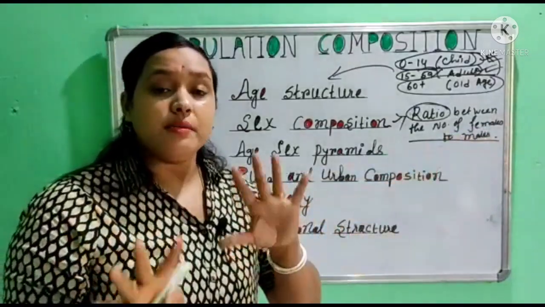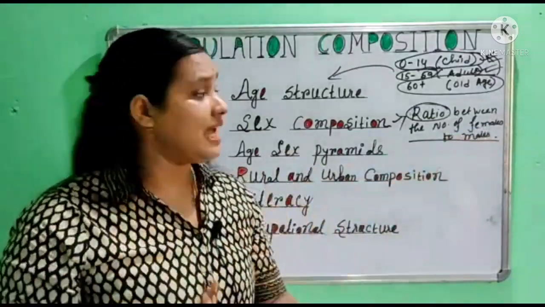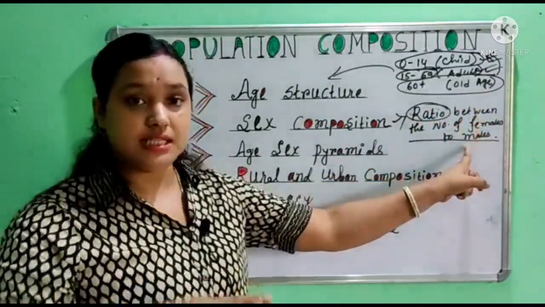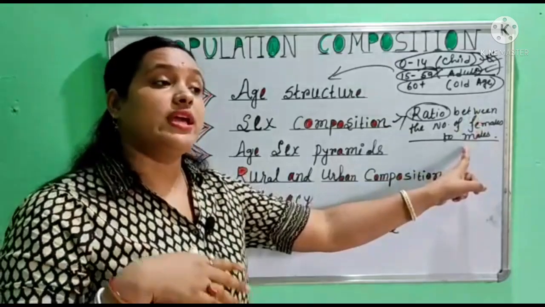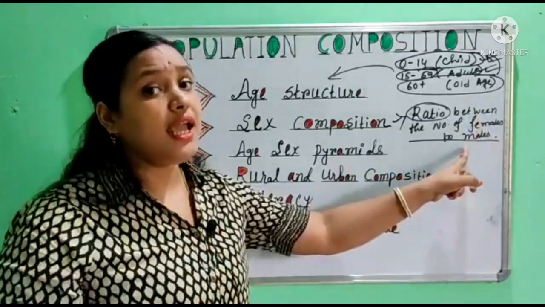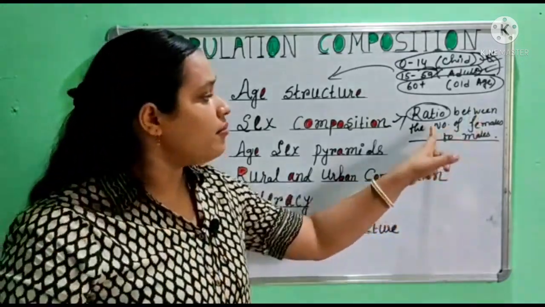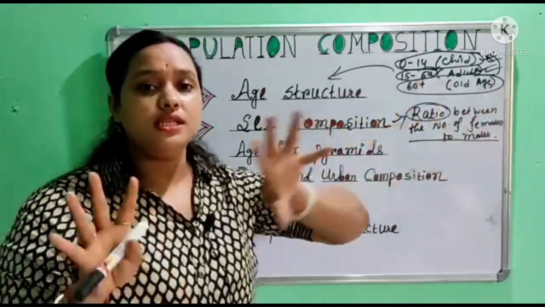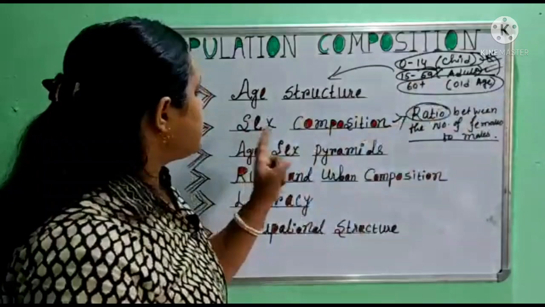In some countries it is stated as the number of males per 1,000 females, but in our country it is stated as the number of females per 1,000 males. This is simply called sex composition.